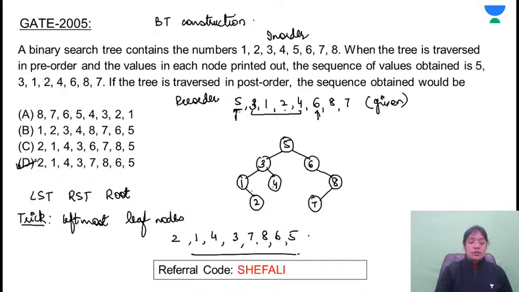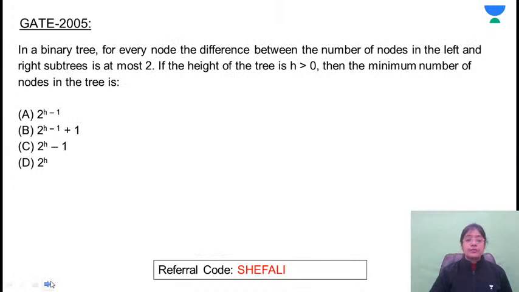Correct? Is there any problem up to here? Next question. Return the answer for this problem.